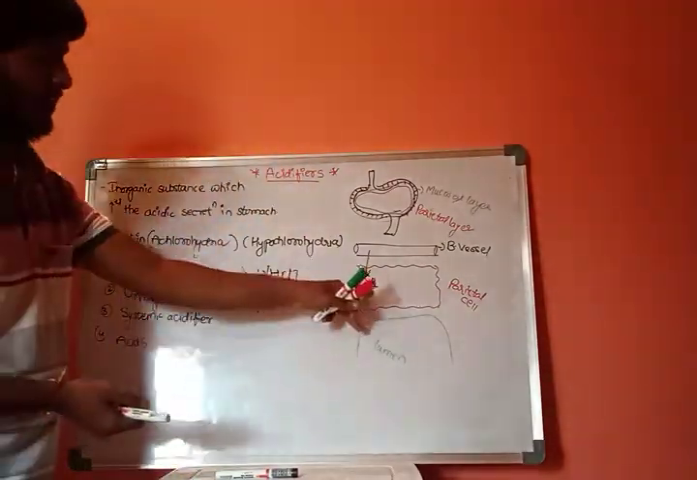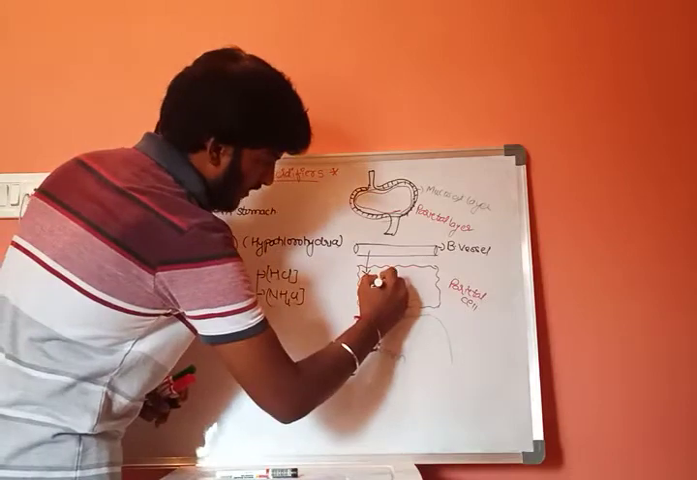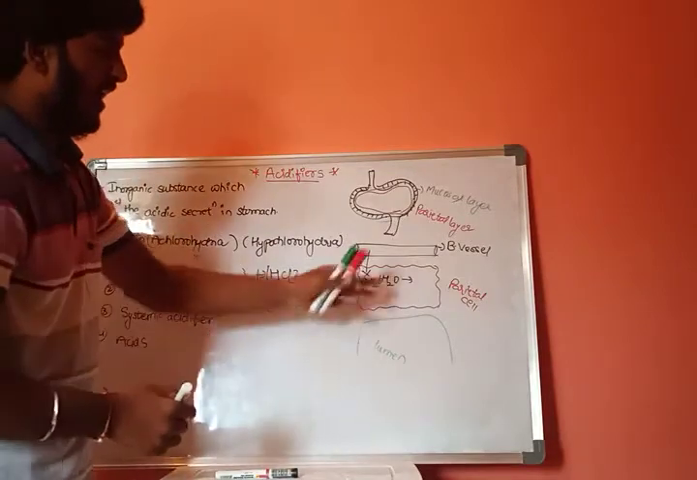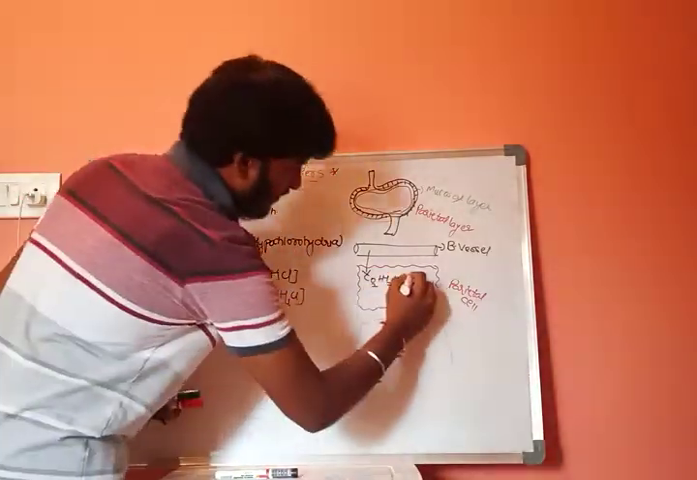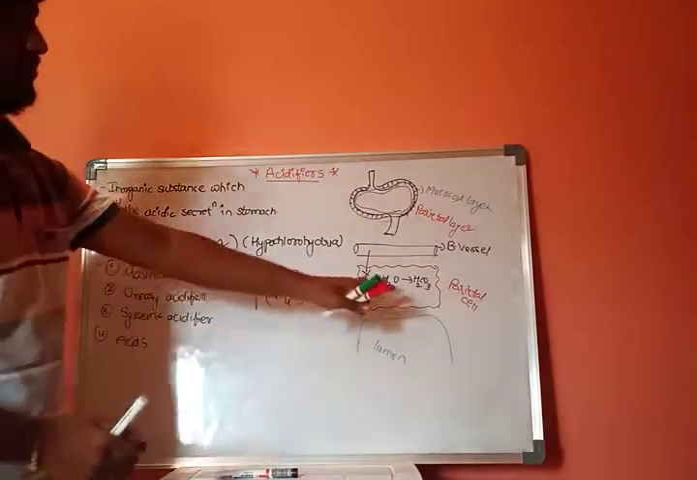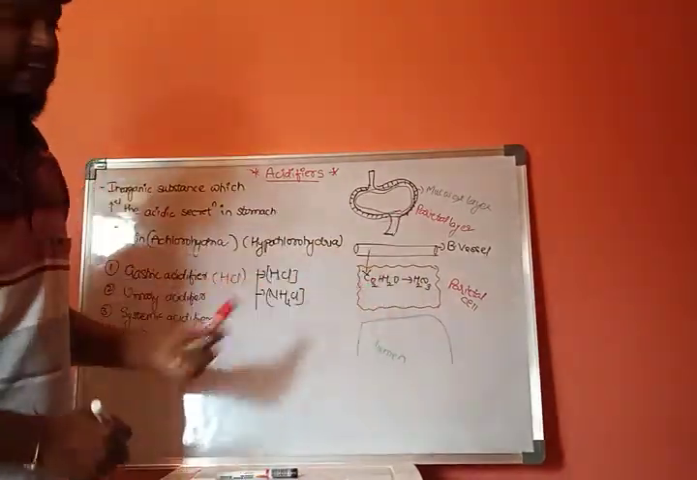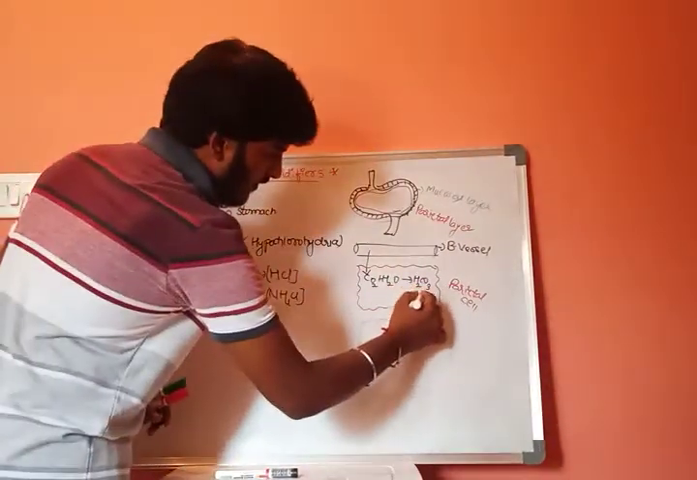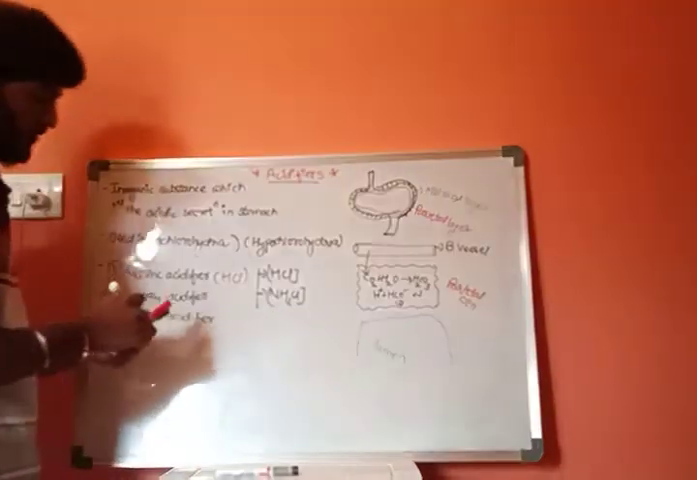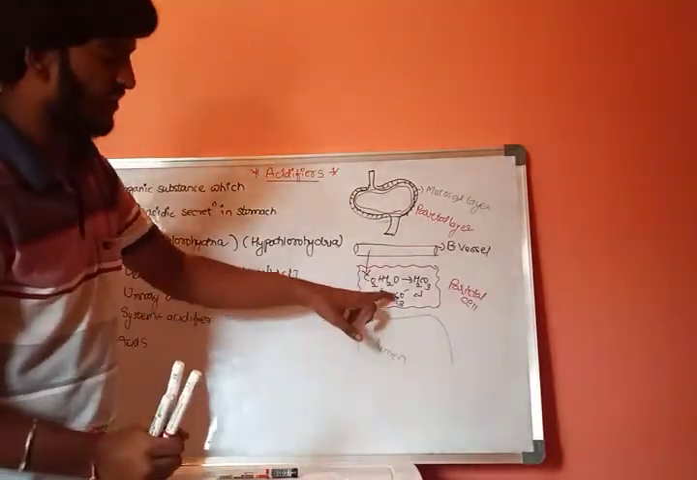Now, the carbon dioxide which is present in the parietal cell will react with one molecule of water. Carbon dioxide will react with one mole of water. As a result, H2CO3 will be formed. Now, the H2CO3 which is formed in the parietal cell will get dissociated into two products: one is H plus and the other one is HCO3 minus.